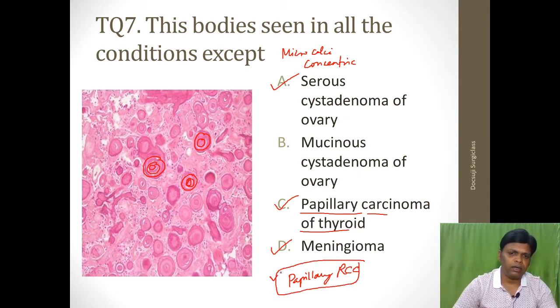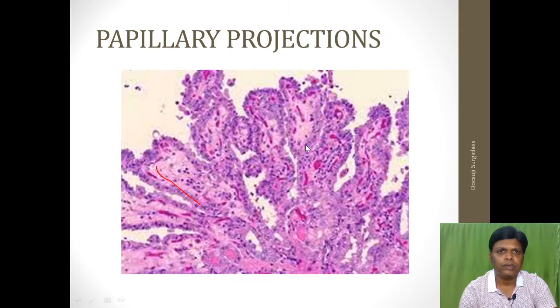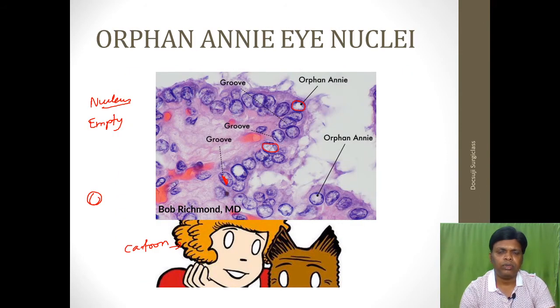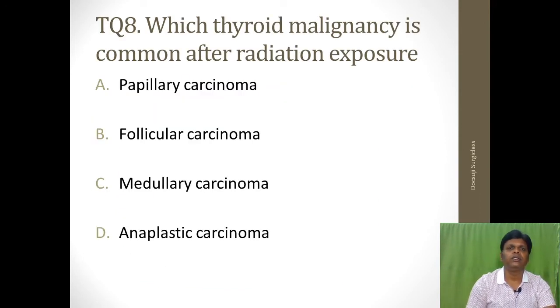So apart from that, a lot of conditions are there. What I am telling is the most important condition where you can see the Psammoma bodies. It is not present in the mucinous cystadenoma of the ovary. Okay, so that is about the papillary thyroid carcinoma. That is the findings. Okay, next question.